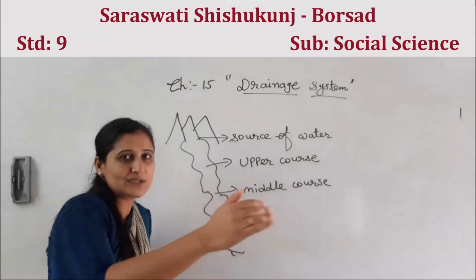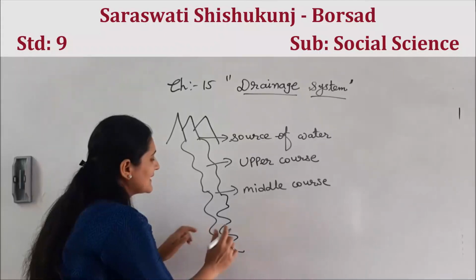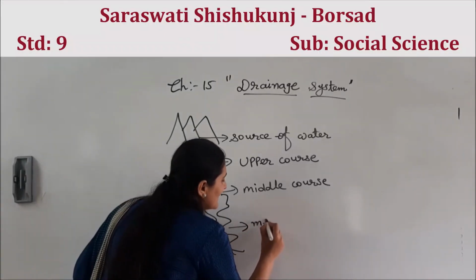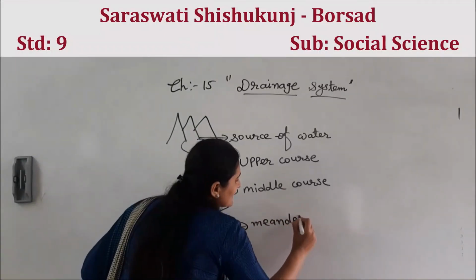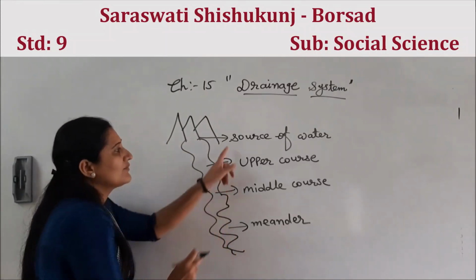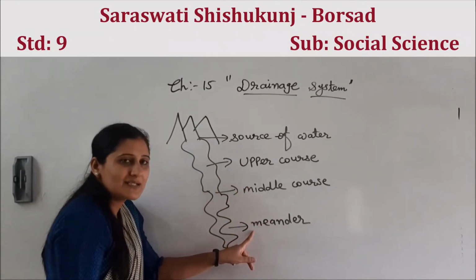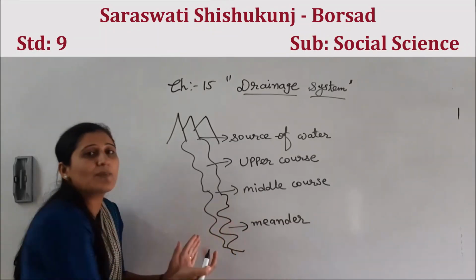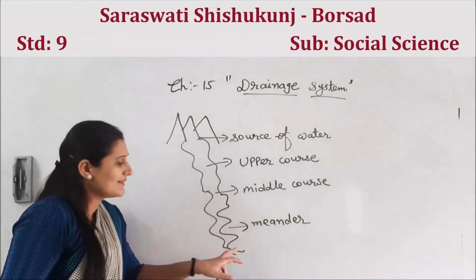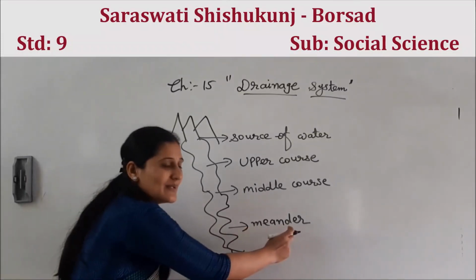How a snake moves, right? This is called meander. First source of water, then upper course, then middle course, then meander, because it takes the shape of a snake.